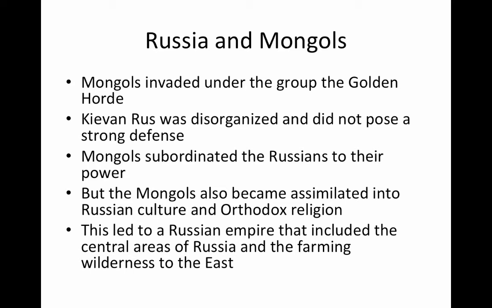But like we saw with the Persians, the Mongols just became assimilated into Russian culture. In fact, the Mongols became a part of the Orthodox Eastern faith. This led to a massive Russian empire that included the central areas of Russia all the way out to the farming wilderness to the east.